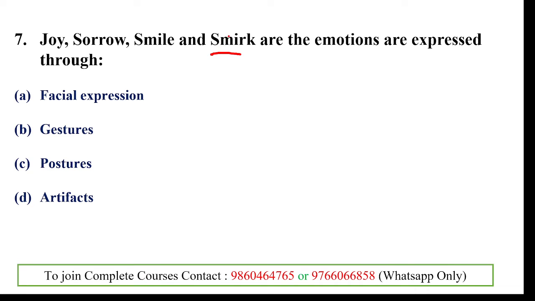So it does not really feel like a smile. It's just a smirk, just a small smile like that. So these are what we express in our face. These are facial expressions.